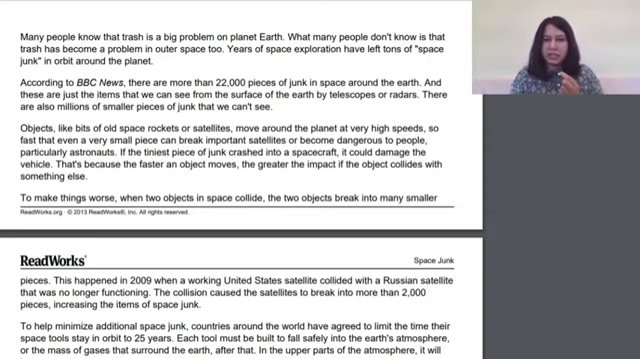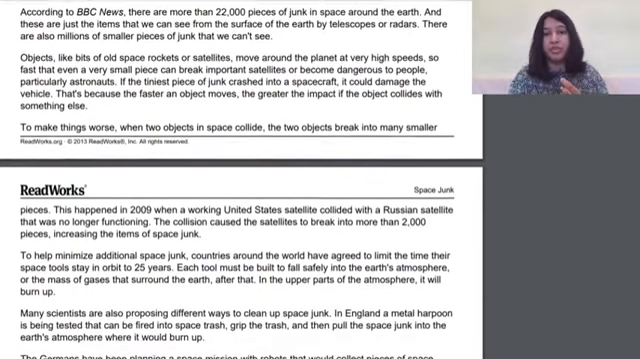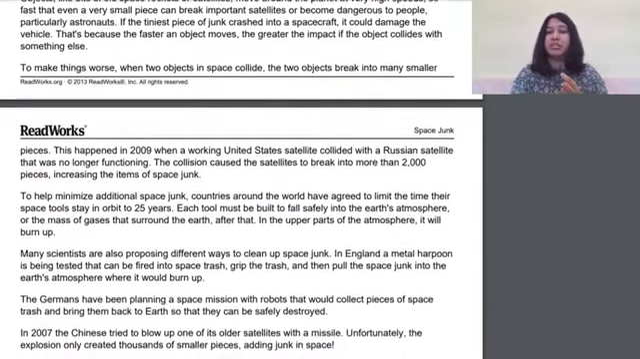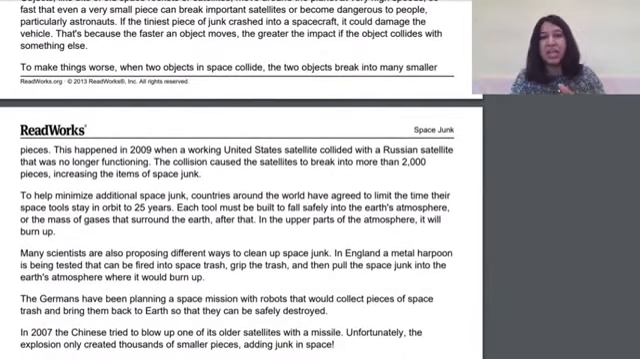If the tiniest piece of junk crashed into a spacecraft, it could damage that vehicle. That's because the faster an object moves, the greater the impact if the object collides with something else. To make things worse, when two objects in space collide, the two objects break into many smaller pieces. This happened in 2009 when a working United States satellite collided with a Russian satellite that was no longer functioning. The collision caused the satellites to break into more than 2,000 pieces, increasing the items of space junk.